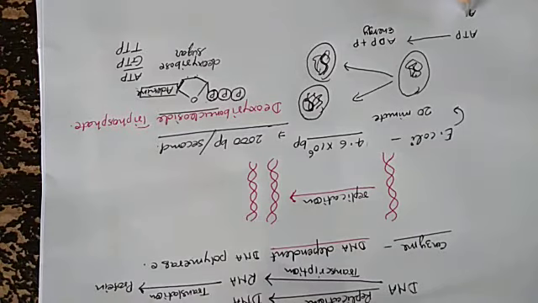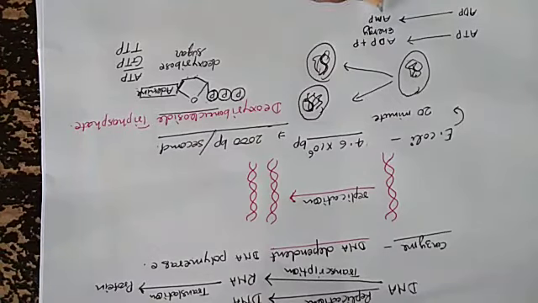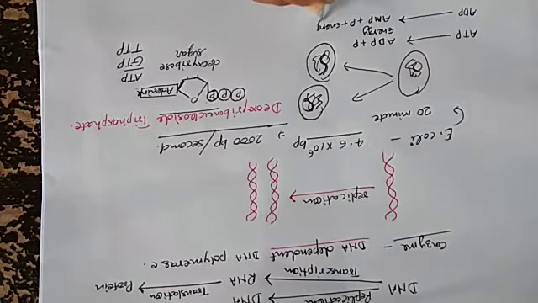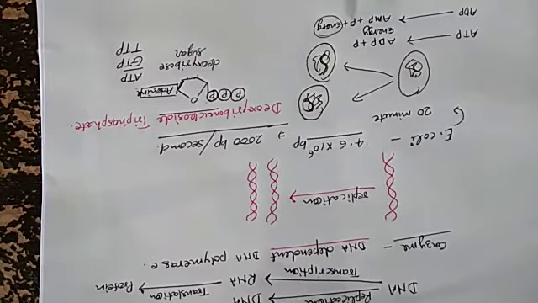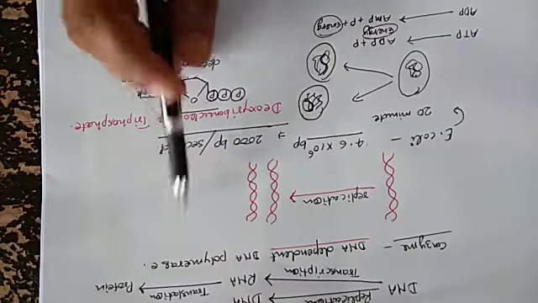When ADP further loses a phosphate group, then it forms AMP, adenosine monophosphate, plus phosphate, and evolves some energy. That energy is used in polymerization.